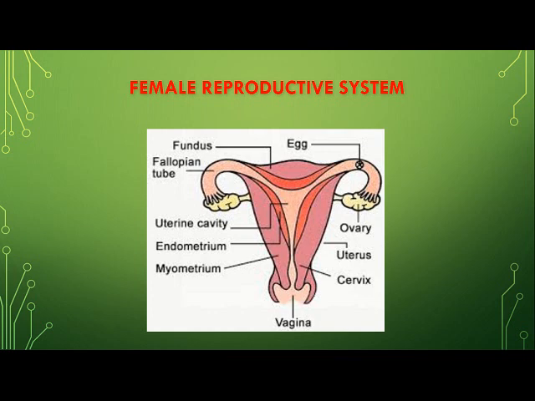Now, the female reproductive system is a little bit complicated. Why is it complicated? Because in case of humans, the process of fertilization is also internal, and second, the development of the young one also takes place inside the body. So these two processes are a bit complicated and they involve a lot of hormonal development. So let us understand the female reproductive system in humans.